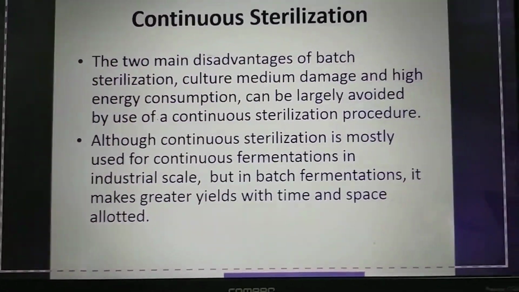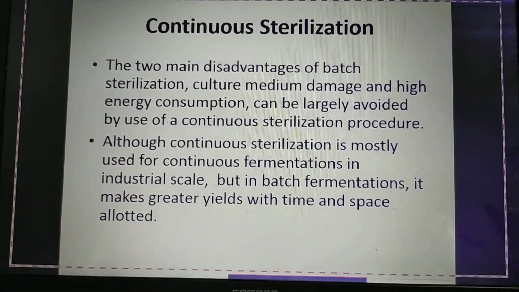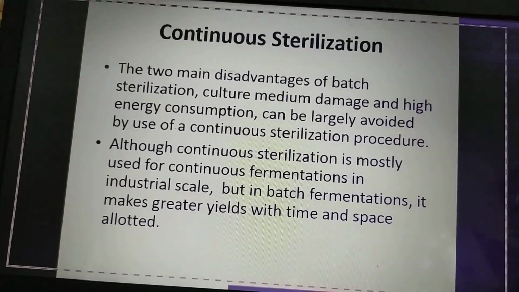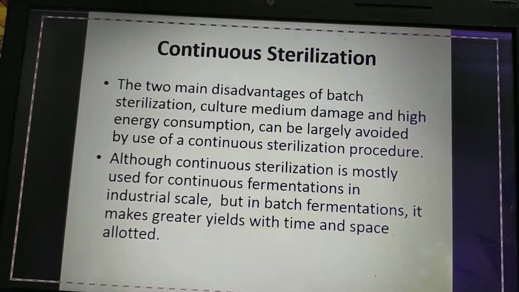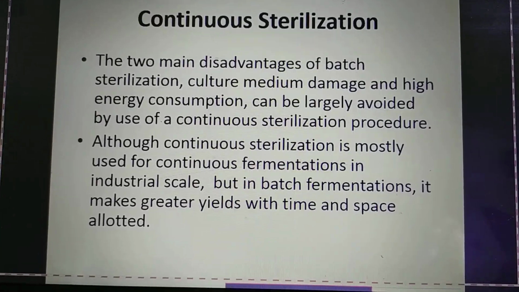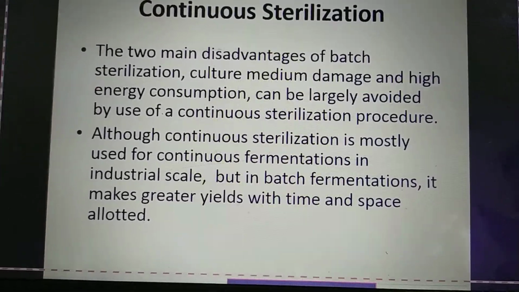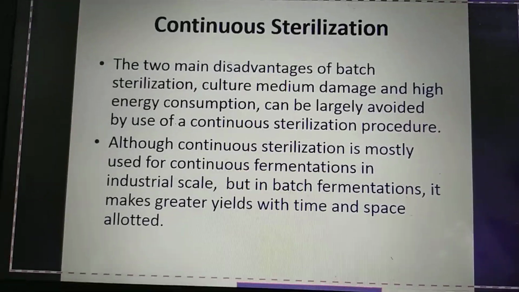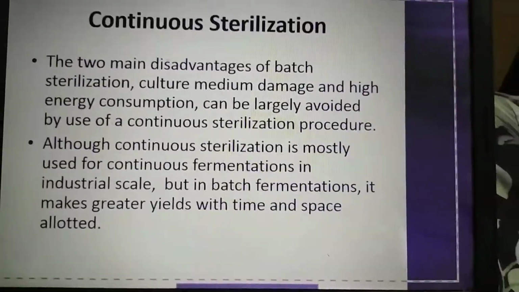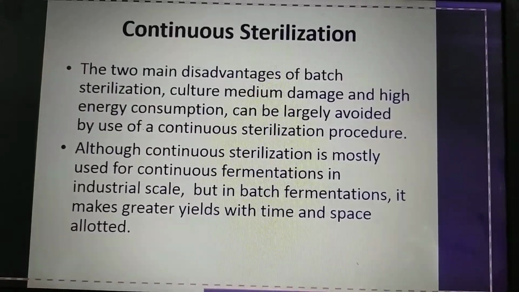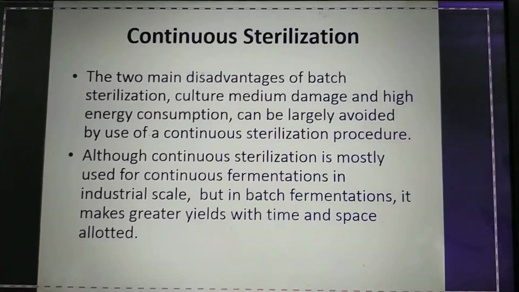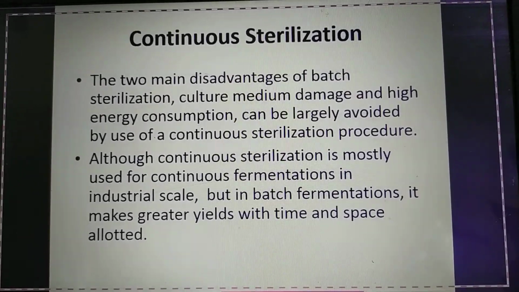The two main disadvantages of batch sterilization led to the concept of continuous sterilization. What were the disadvantages I told you? One is nutrient damage, then high energy and power consumption, and of course the bioreactor gets worn out eventually. Continuous sterilization is mostly used at industrial scale today. Still, some places use batch sterilization because of economy, space and various other factors. Based on the industry it goes.